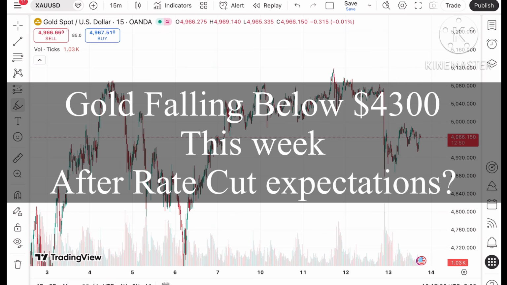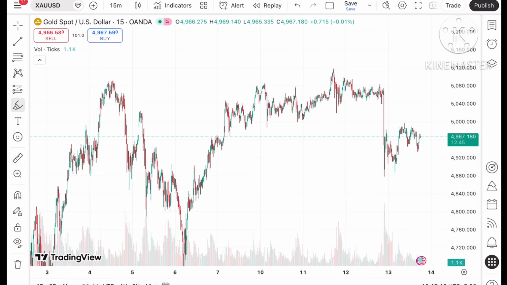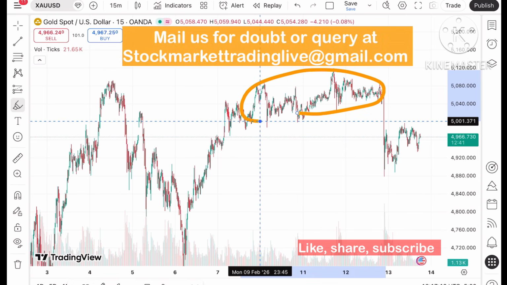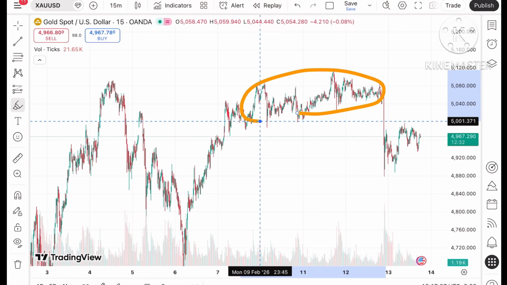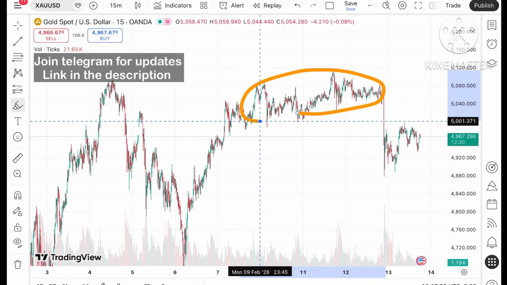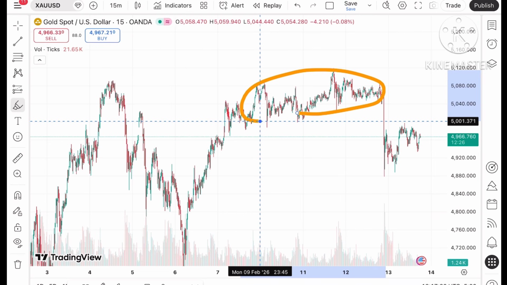As we have seen, the price is currently trading at $4,966.180. We have seen extreme volatility in the price of gold as soon as it moved out from this particular level. In this video I will be explaining the 15 minute chart, 2 hour chart, daily chart, and then finally the weekly chart, where I'll explain how the price of gold has moved week wise, this particular week and the next week.